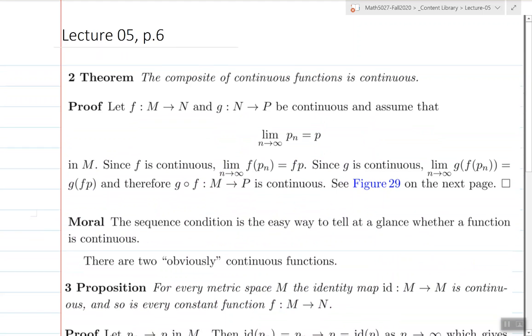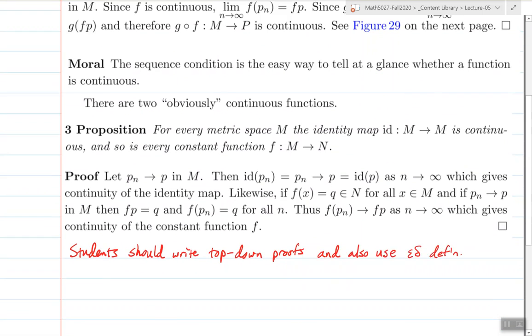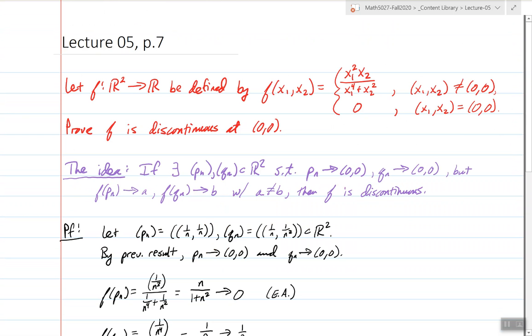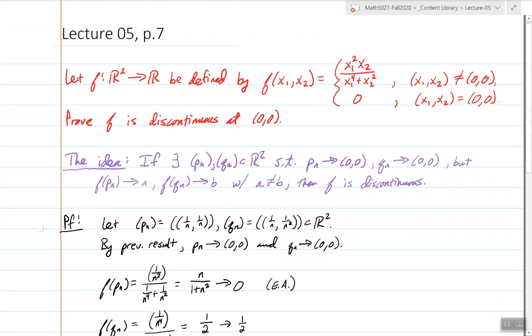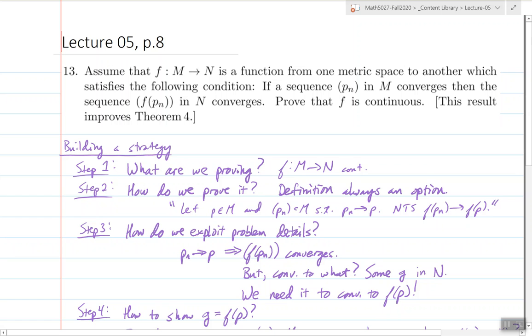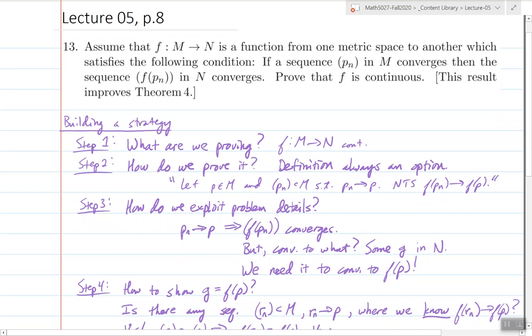And then there's some other results here that I won't read to you. I just suggest that students write down top-down proofs. I think there's enough details on this for students to work through. And this page as well, I think, has a nice set of results for students to look through. This last problem is actually quite interesting.